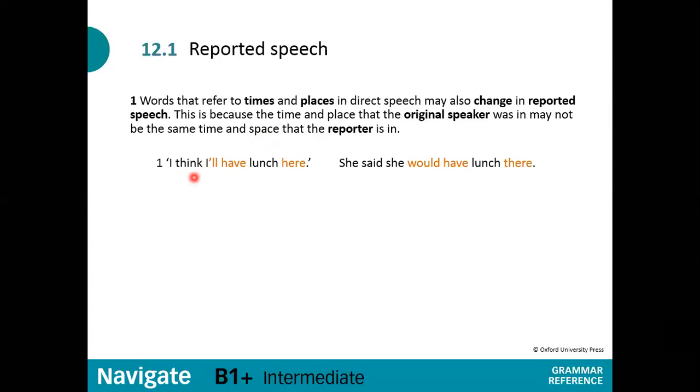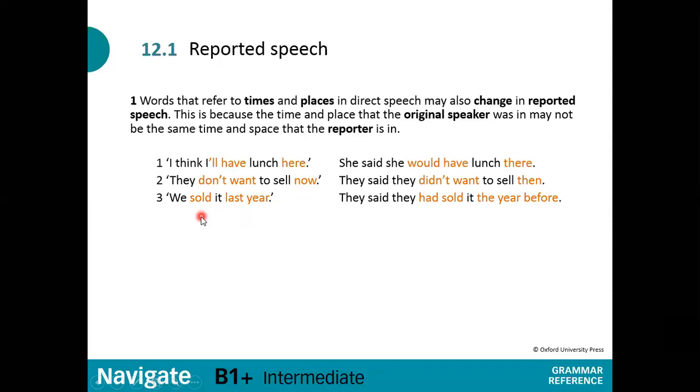For example, "I think I'll have lunch here." Here you can see I'll have, here. She said that she would have lunch there. So will have, here becomes would have, there in reported speech. Next one, "They don't want to sell now." They don't want is present simple. Now, here you can see this is time. They said they didn't want to sell then. Didn't want is the past simple of don't want, and now becomes then.